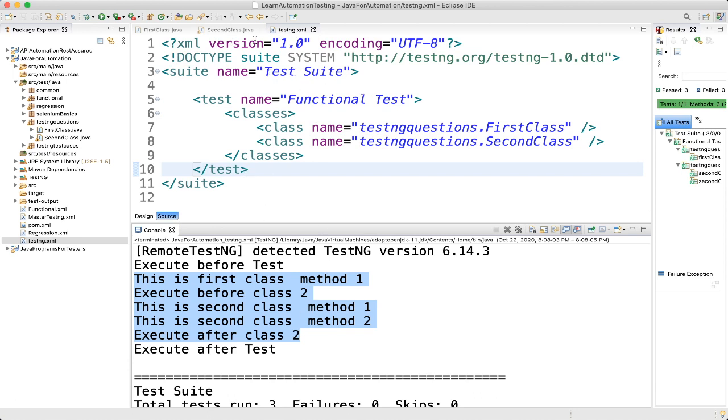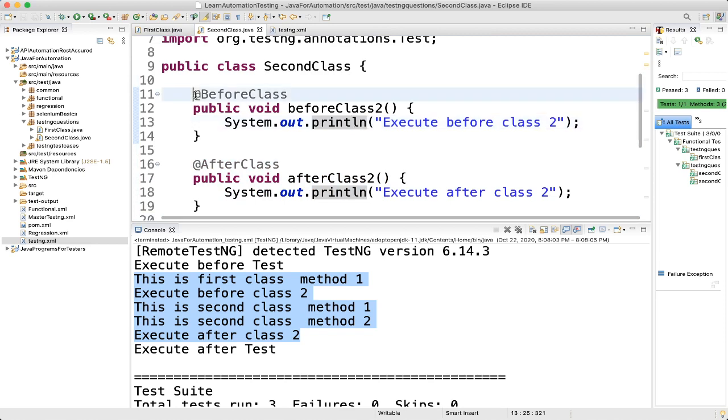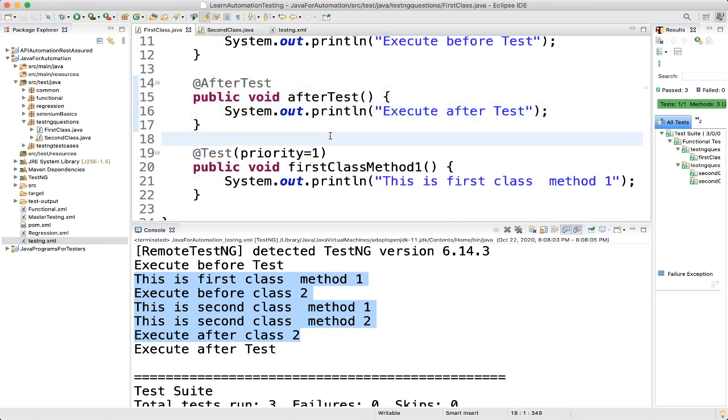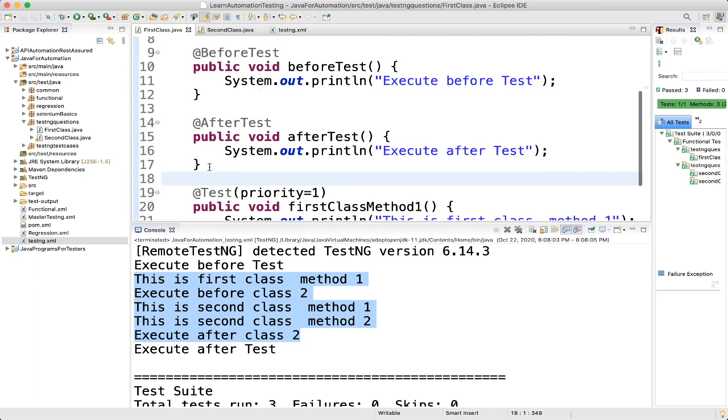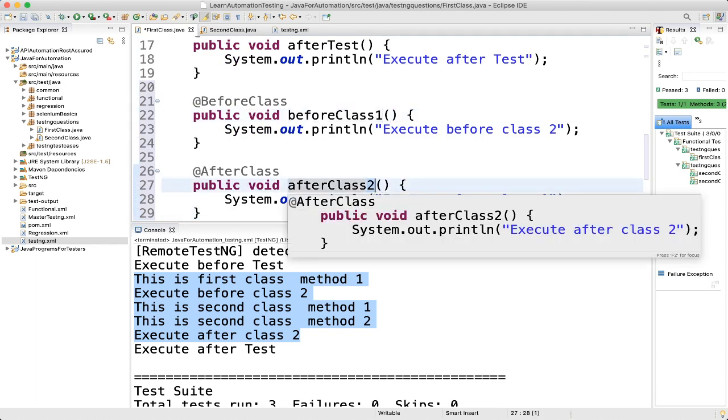If you have any doubt, one more thing we can do is copy these before class and after class methods and put them in the first class as well, and I'll change only the names to before class 1 and after class 1.